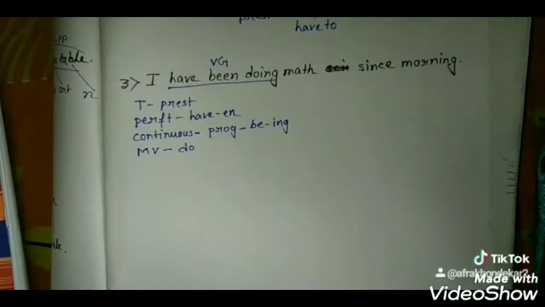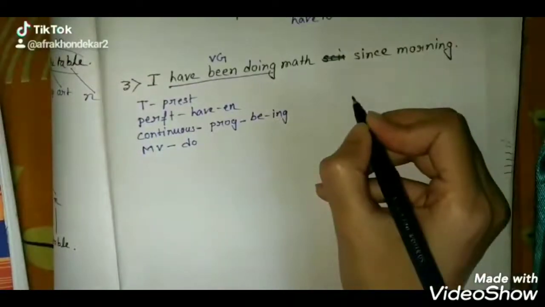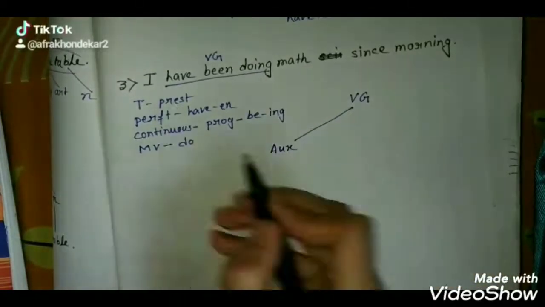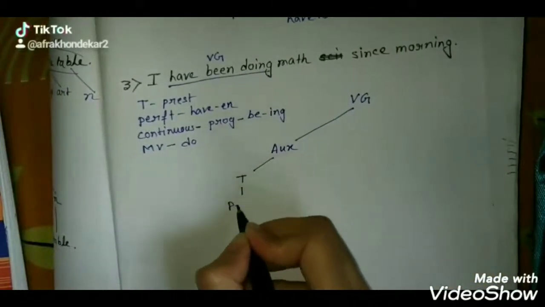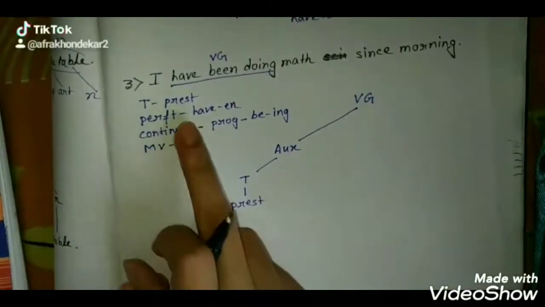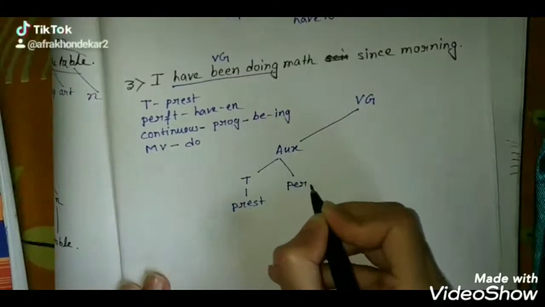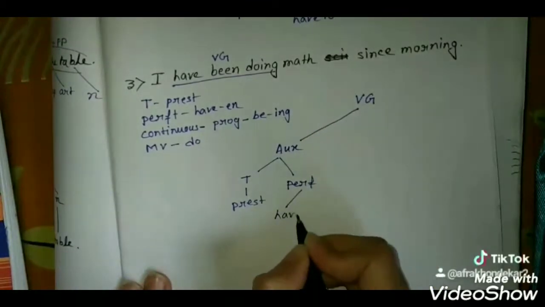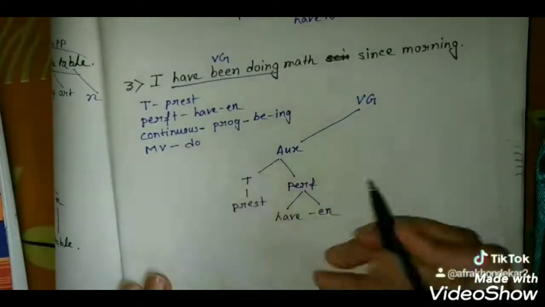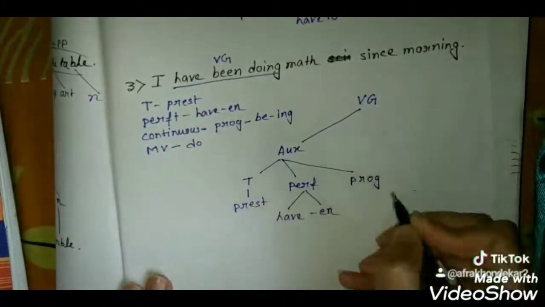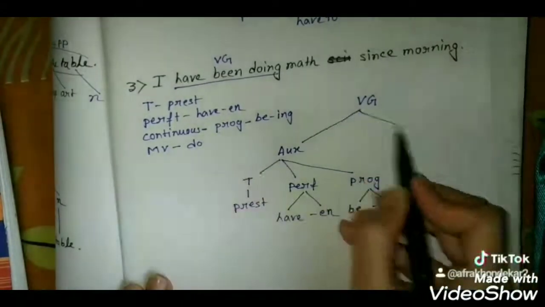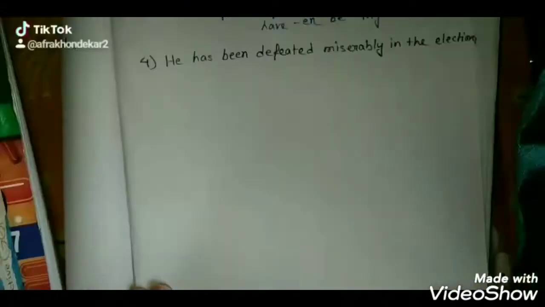Now for structure we need to write VG, under VG auxiliary, then tense, present tense, then auxiliary, from auxiliary perfect. So we need to write perfect, under perfect have n. Here been is the n. Now again from auxiliary progressive, under progressive be ing, and VG, from VG the verb do.